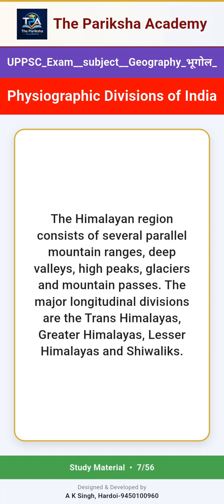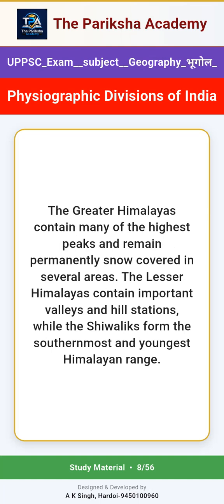The Himalayan region consists of several parallel mountain ranges, deep valleys, high peaks, glaciers and mountain passes. The major longitudinal divisions are the Trans-Himalayas, Greater Himalayas, Lesser Himalayas and Shivaliks. The Greater Himalayas contain many of the highest peaks and remain permanently snow-covered in several areas. The Lesser Himalayas contain important valleys and hill stations, while the Shivaliks form the southernmost and youngest Himalayan range.